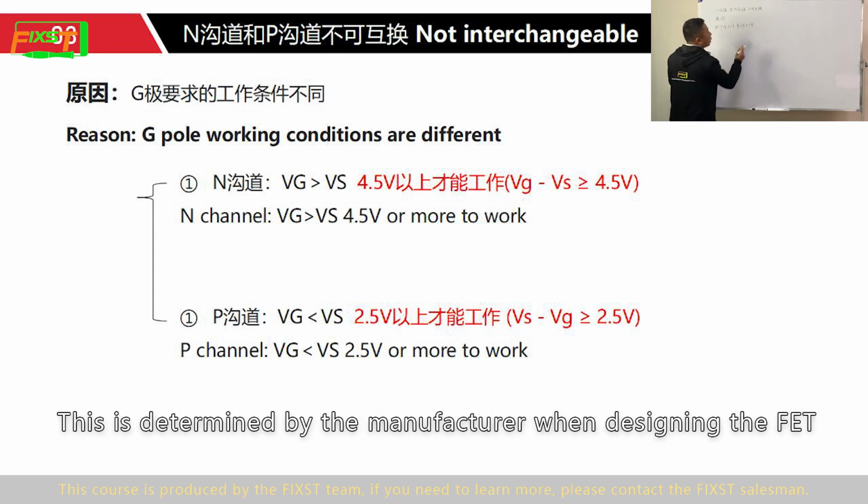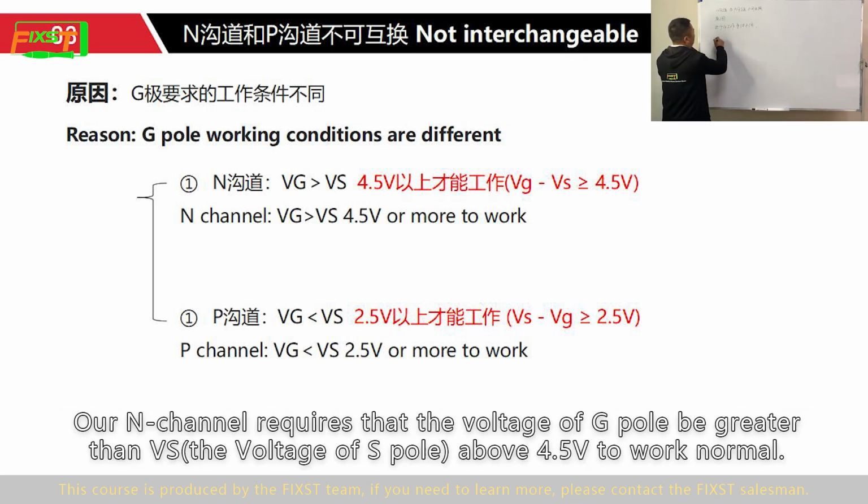This is determined by the manufacturer when designing the FET. Our N channel requires that the voltage of the G pole be greater than the voltage of the S pole, above 4.5 volts, to work normally.